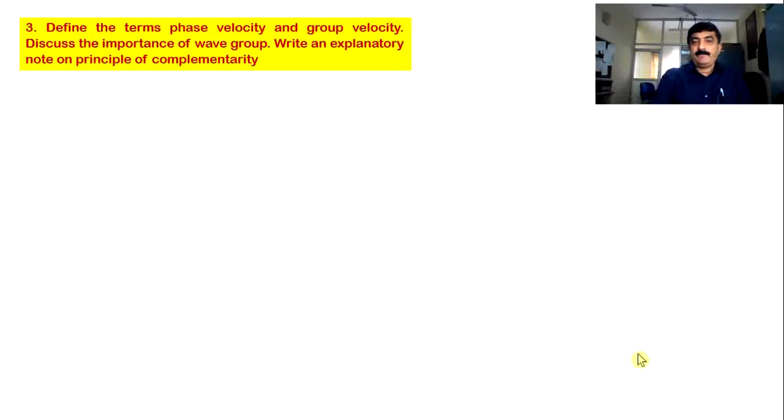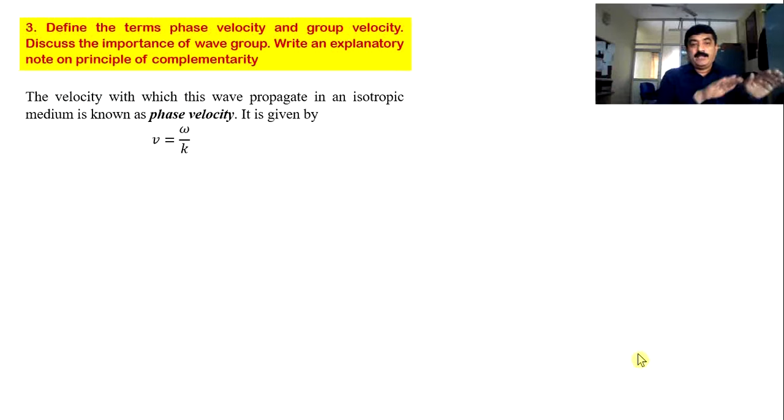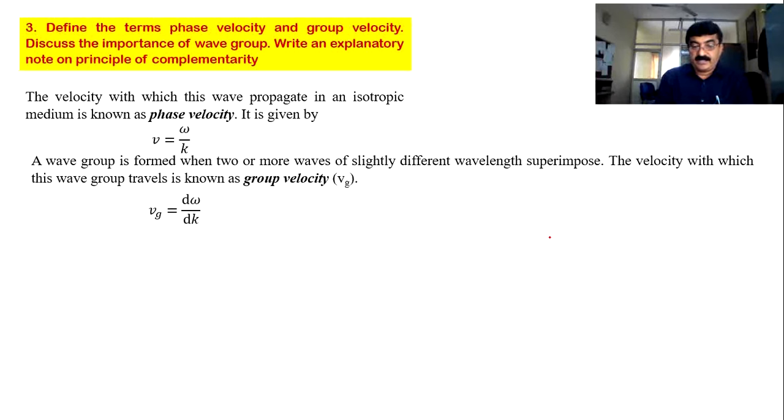Let me go ahead. First of all, I told you, whenever a wave is traveling, it has some velocity. For example, sound travels with 330 meter per second. Light travels with 3 into 10 power 8 meter per second. Look at this diagram. I will just draw the diagram.